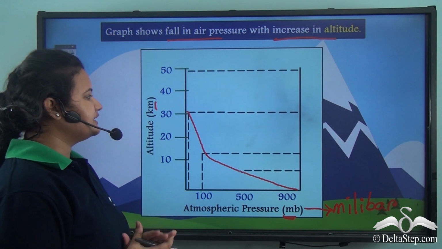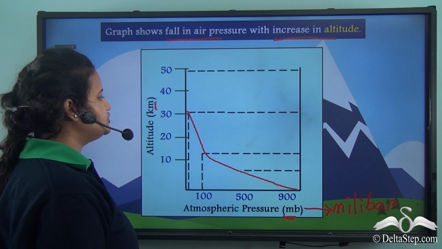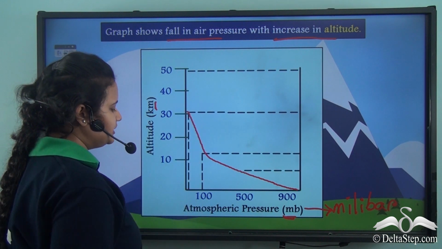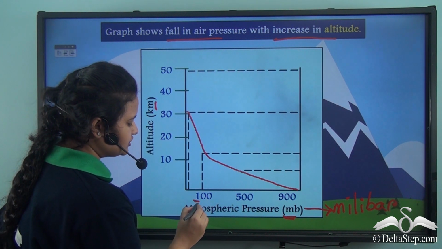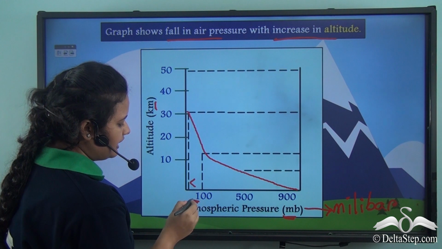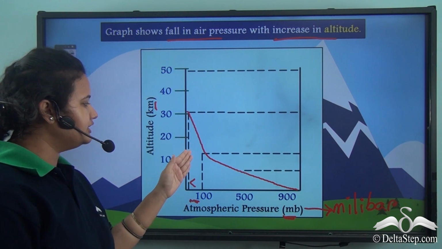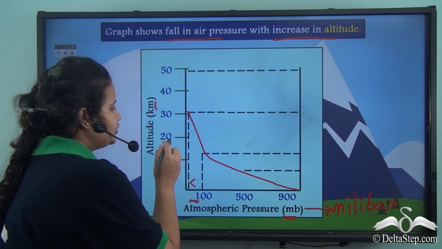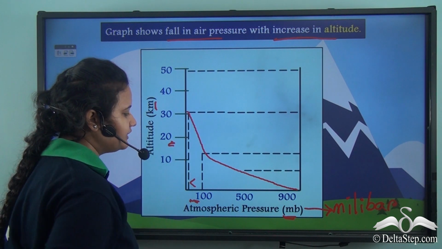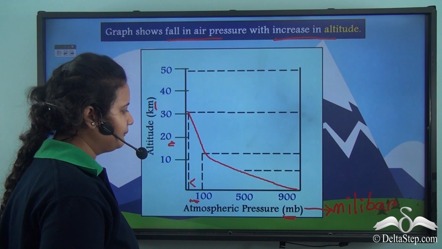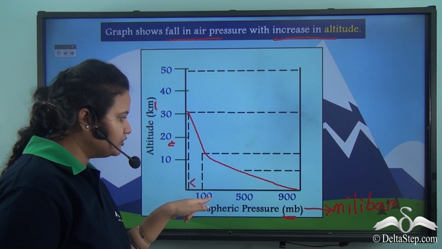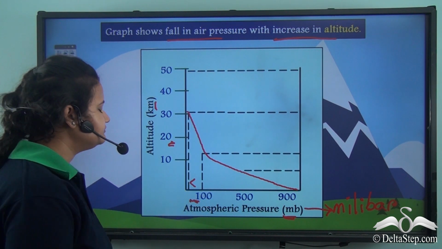Now in this graph we can see that when the altitude is 30 kilometers, the atmospheric pressure is less than 100 MB. When altitude falls below 20 kilometers, the atmospheric pressure is almost 100.